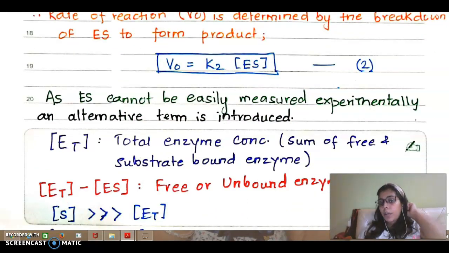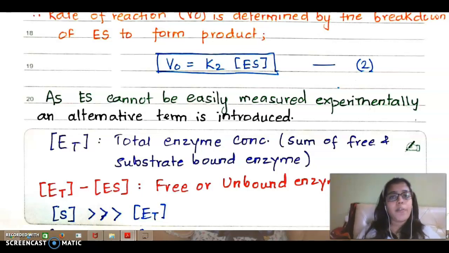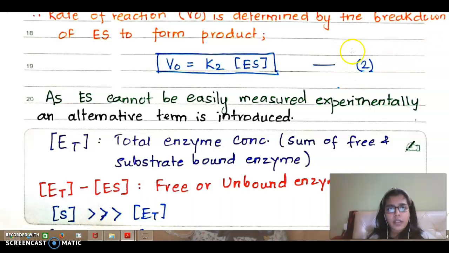Now my aim was to determine the velocity, and I have got an equation. Great, I am happy. But I cannot be happy. Why? Because I do not know what K2 is. Do I know? No. I do not know what ES is. I should know the concentration of ES. If I have put up a beaker and put E and S, I don't know at a given point of time how much ES concentration is there. Correct? And hence, as the ES concentration is not known to us, we have to measure it somehow.